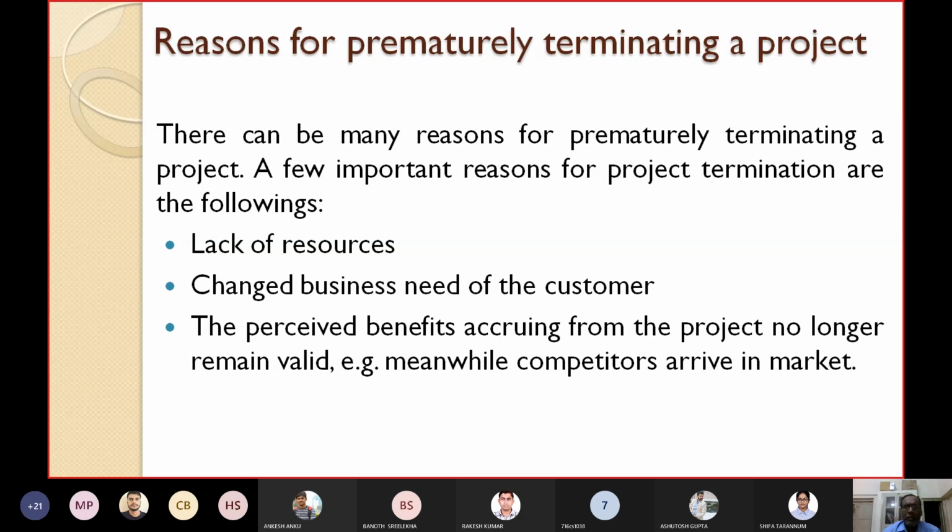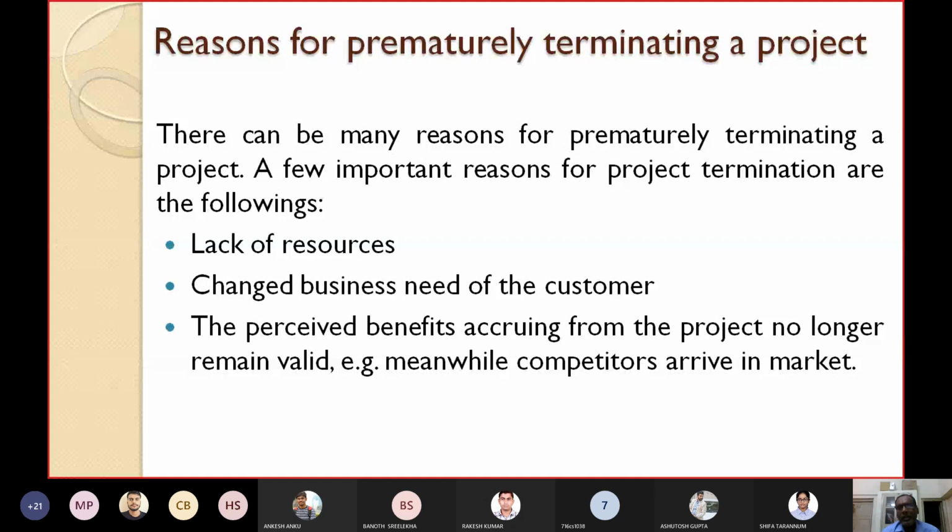Number three, the perceived benefits accruing from the project no longer remain valid. While making the plan, we expect that we will get these benefits. But soon after, sometimes we find that these benefits are no longer valid because, for example, some other competitors arrive in the market and they are much stronger than you. They will try to take hold of the market.